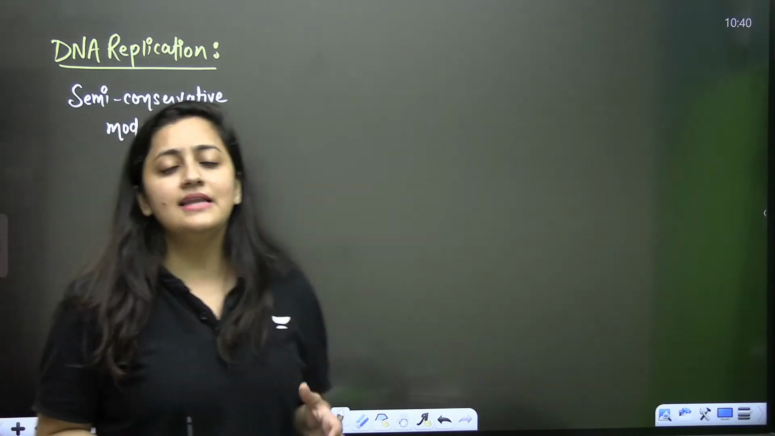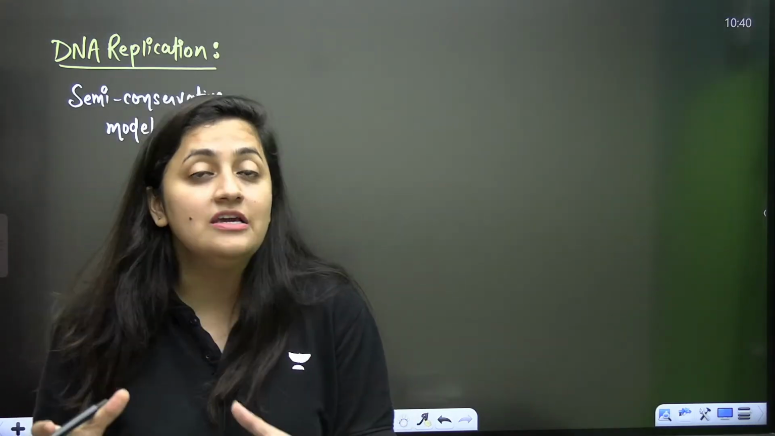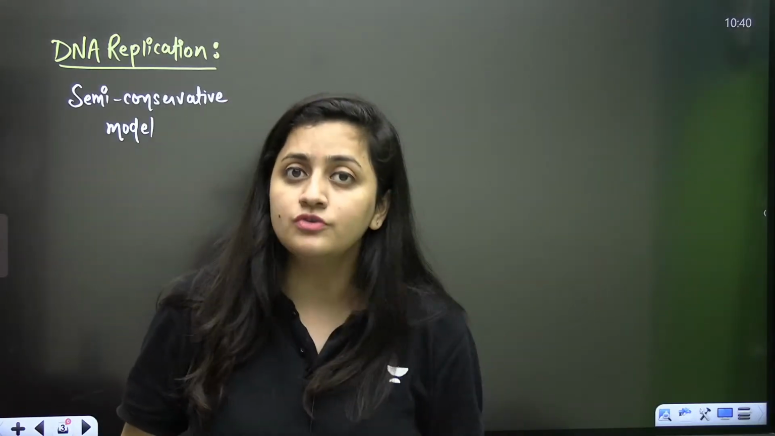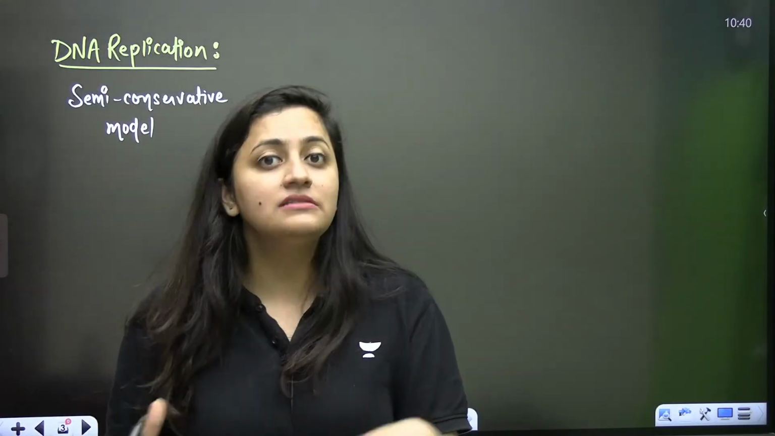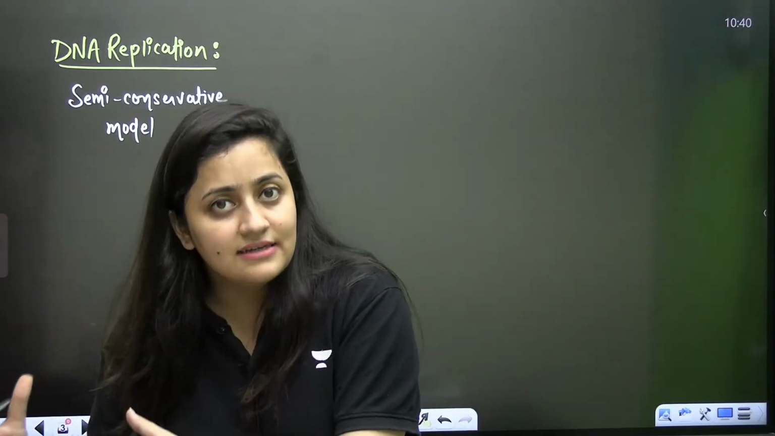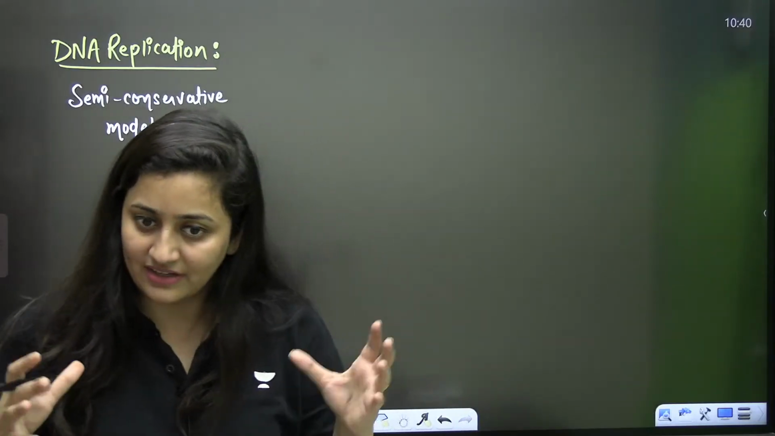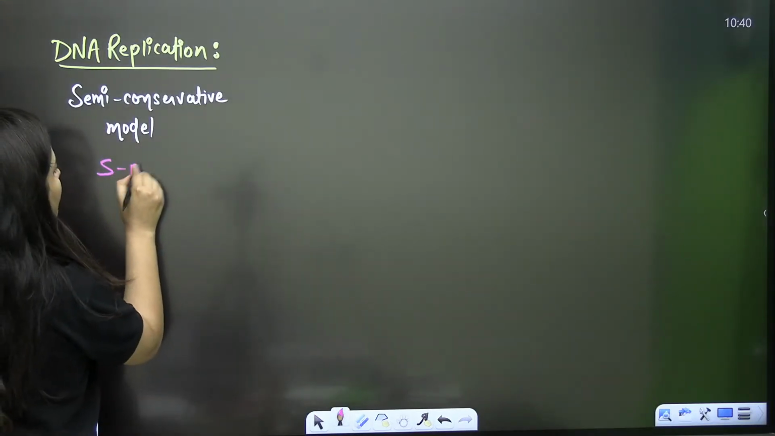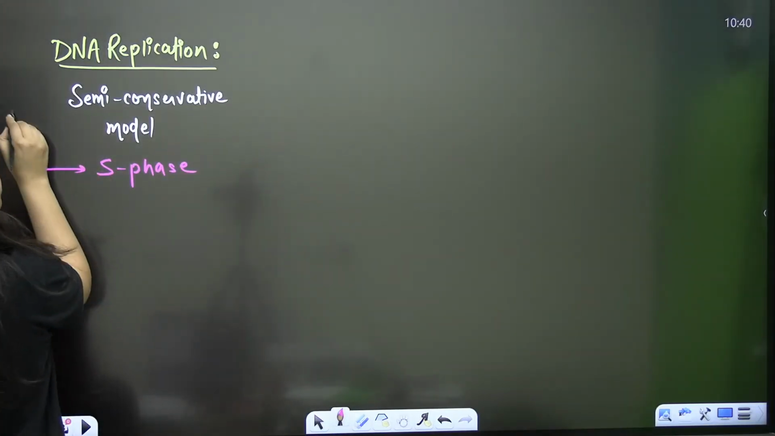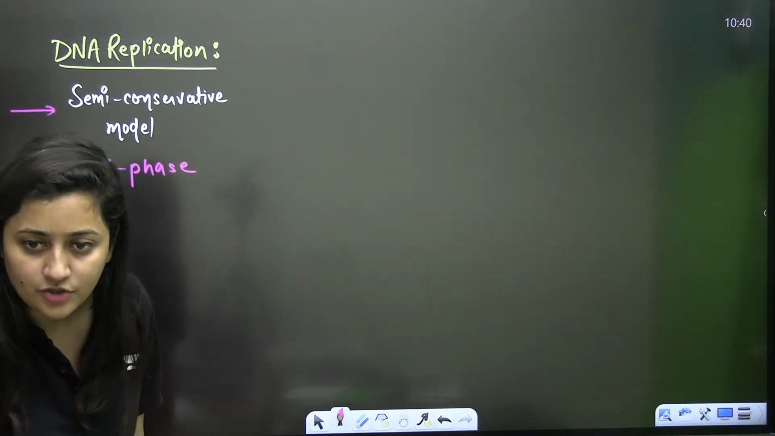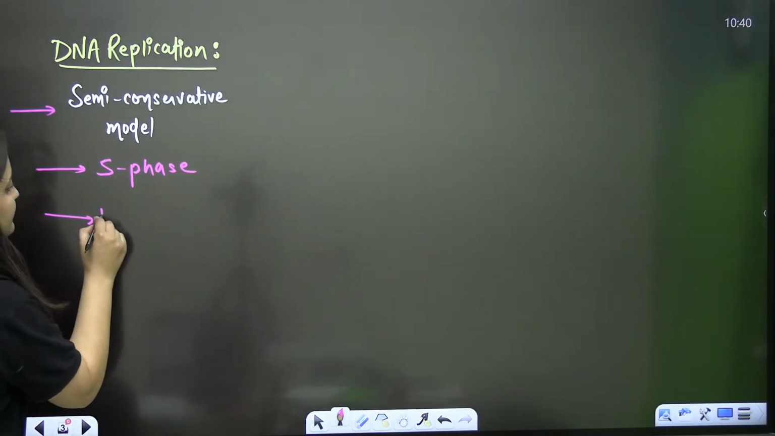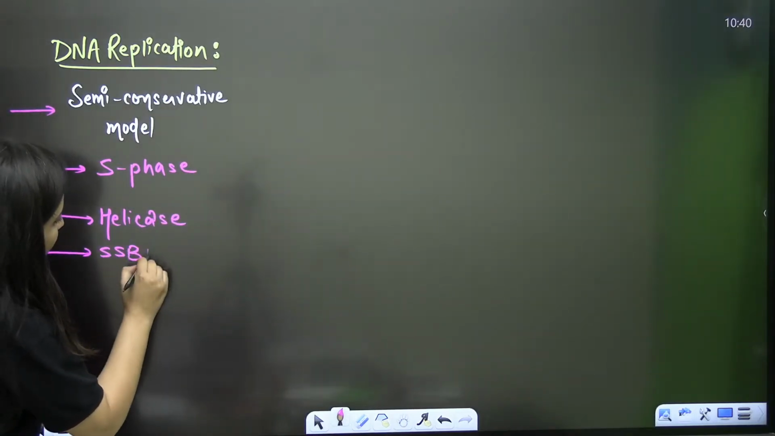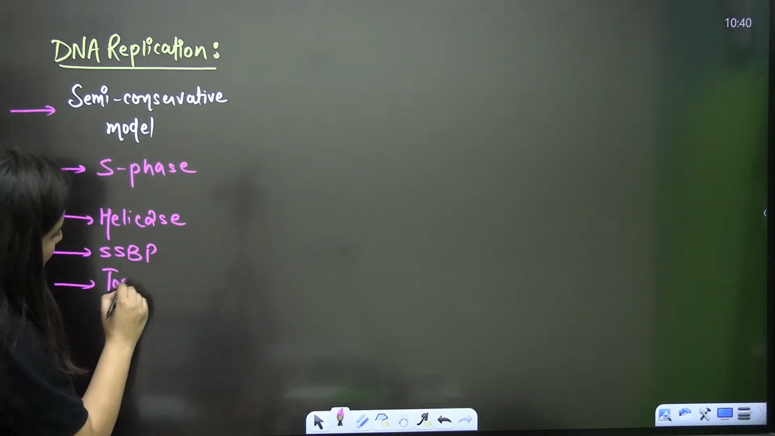Meselson and Stahl, in the case of prokaryotes like E. coli, provided the experimental proof for the semi-conservative model. But when you talk about eukaryotes, like the plant faba beans, Taylor and his colleagues experimentally proved it. That's what we covered in the last class. Now you know that in the S phase of the interphase, DNA replication will occur, and we need certain enzymes for that. To start with, helicase, single-stranded binding proteins, topoisomerase,